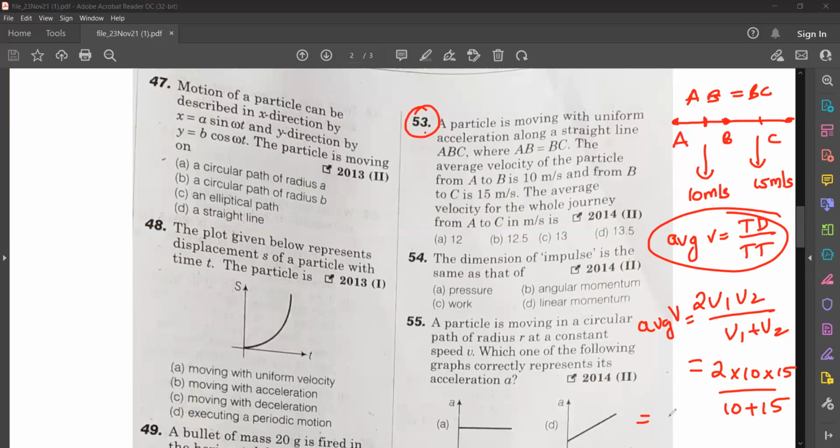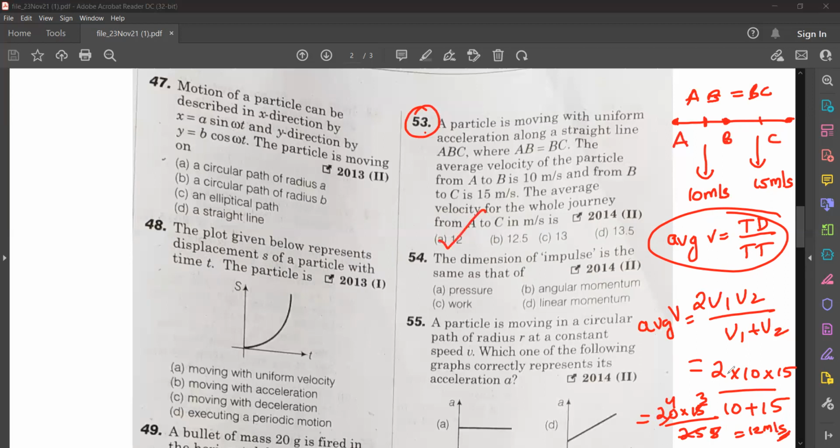Are you getting 12 meter per second? So this will become 20 into 15 divided by 25, isn't it? So 4, 5, so 3. So you'll get it as 12 meter per second. Option A is the correct answer.